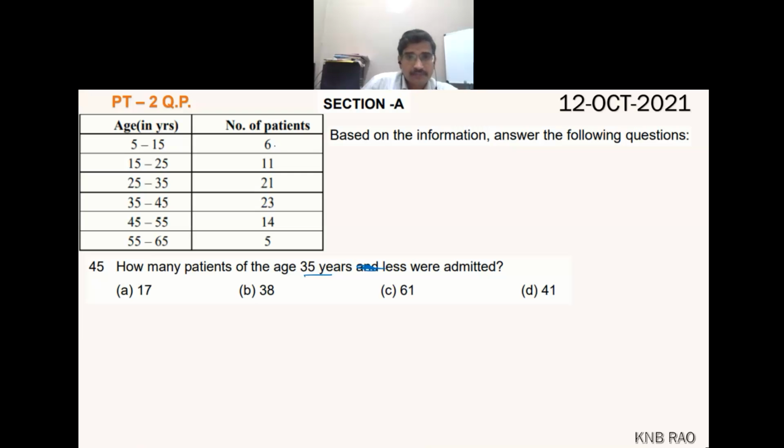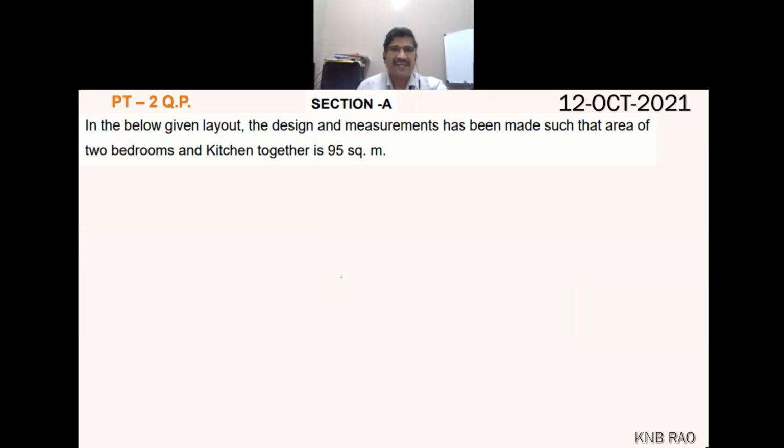Here 6, 11, 21 are included. Is 23 included or not? No, sir. Why? Because the moment I take 23, I'll get 35 and above also. I want below 35. Option B, sir. Only these three are to be added. So 32 plus 6 is 38. Right answer is 38. Correct now? Yes, sir. Let's move on to question number 46.